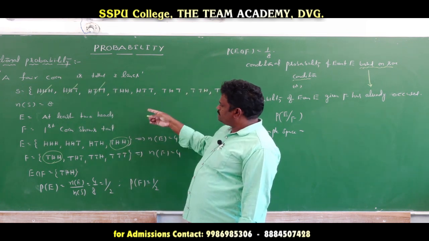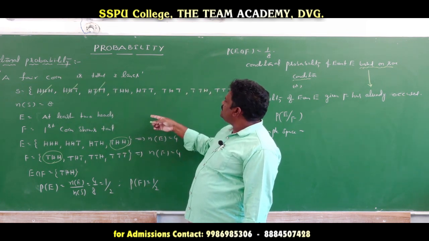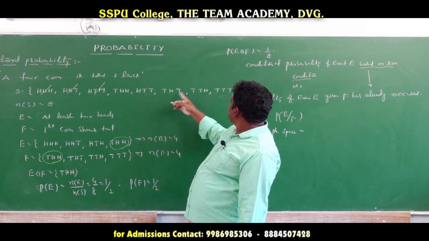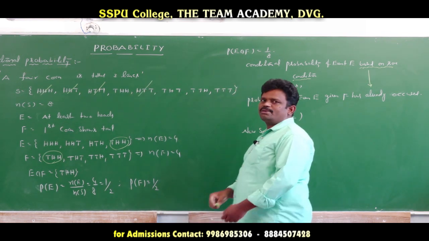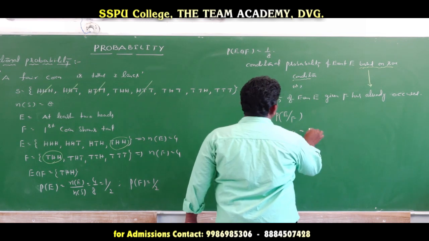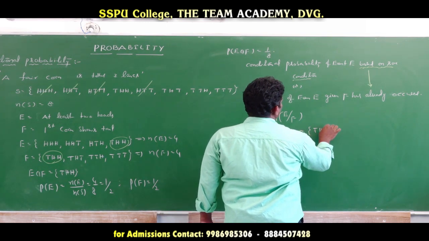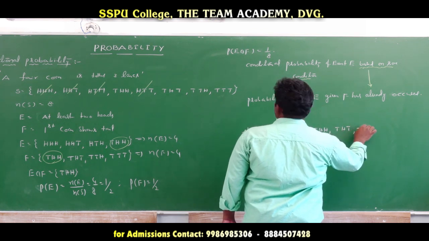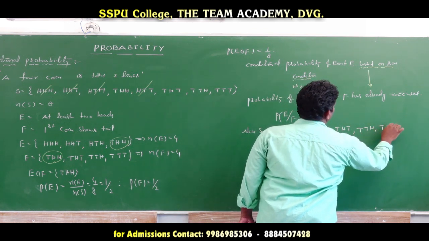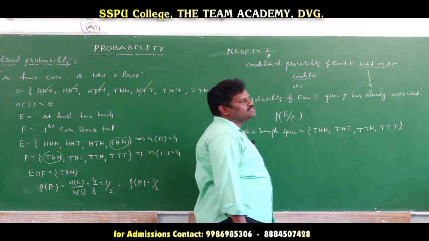THH is there, THT is there, TTH is there, and TTT. HTT is not there, so it is eliminated. So the remaining four are THH, THT, TTH, TTT. Now this is the new sample space.